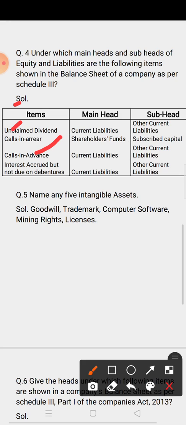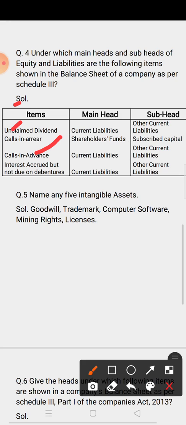Next is calls in arrear. Calls in arrear is outstanding from the shares. So the main head is shareholder fund and the subheading is subscribed capital.